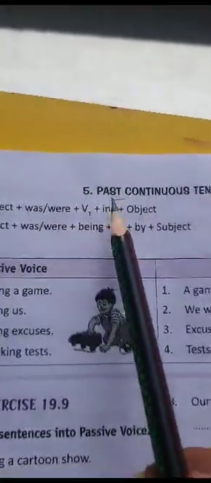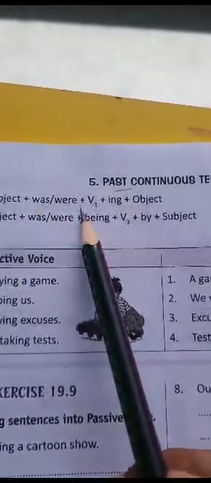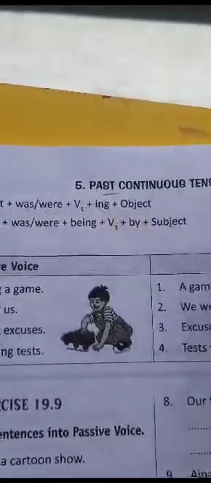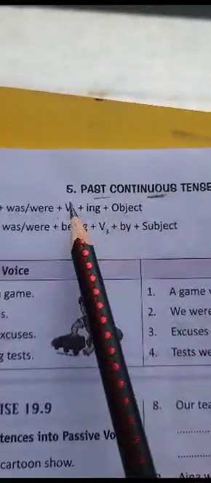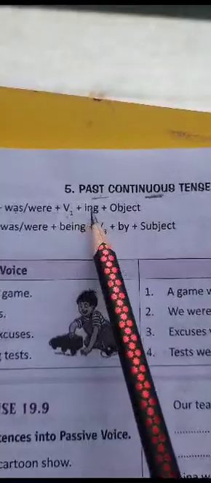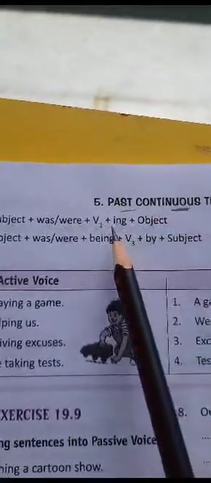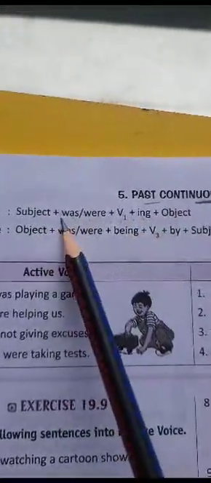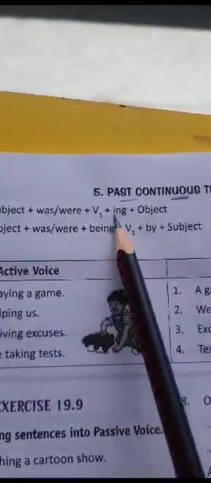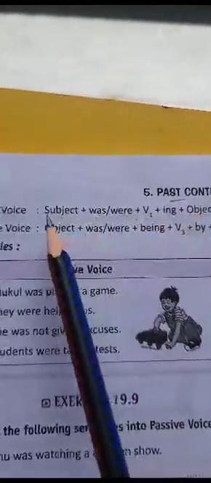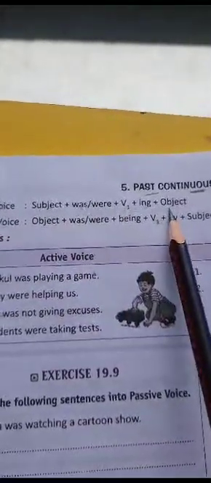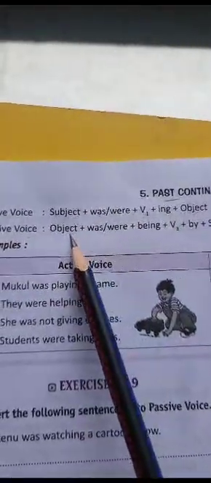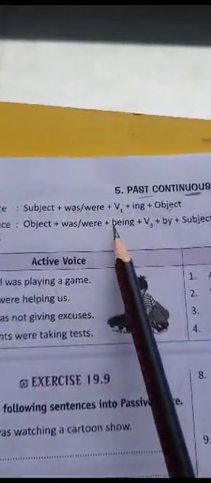So, which form of verb will we apply here? Was/were plus first form plus ing. As we know, wherever we have this word continuous, we will go with first form plus ing, because ing never comes alone. So subject plus was/were plus first form plus ing plus object is the formation of active voice, and in passive voice the object will take the place of the subject plus was/were plus.